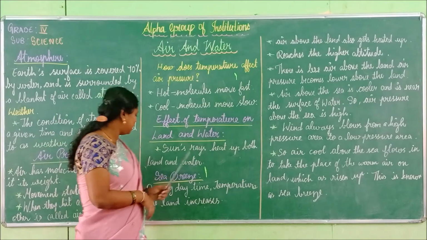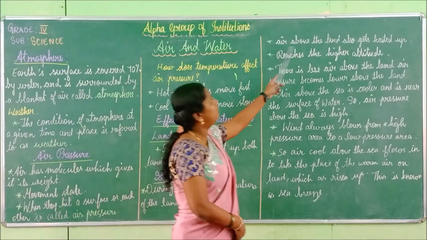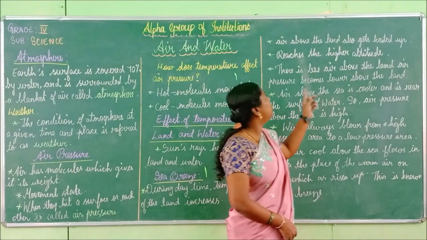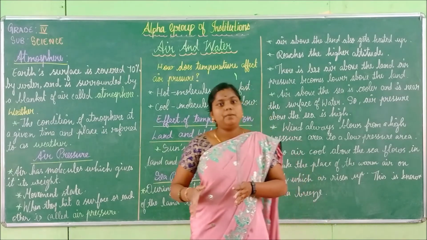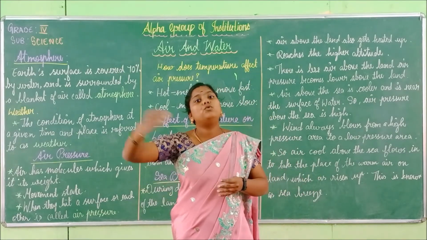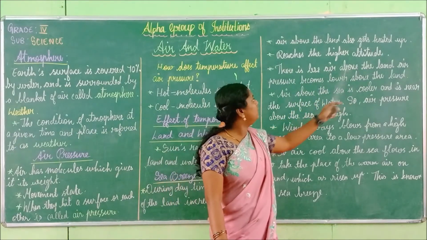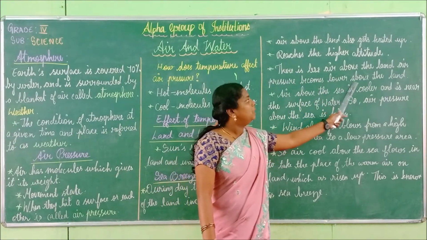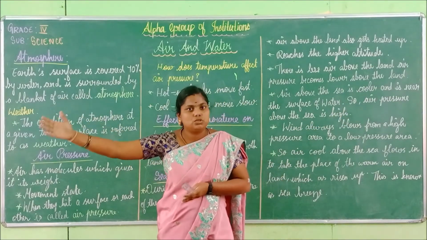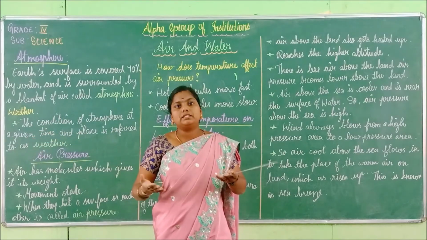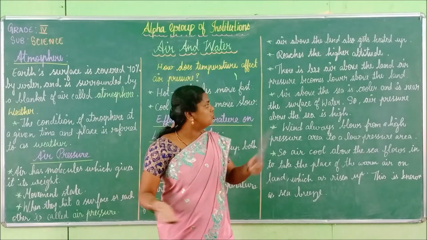I will read it once again. During the daytime, the temperature of the land increases. Air above the land also gets heated up and reaches the higher altitude. So there is less air above the land. Air pressure becomes lower above the land. If it is 100% of air, 70% moves to the higher altitude. The remaining 30% will be on the land, so it will be easier to cool.